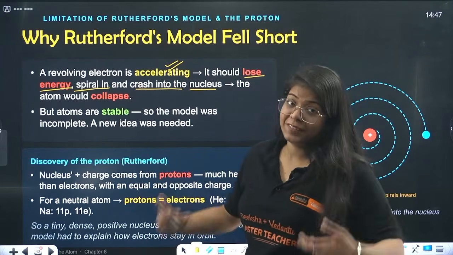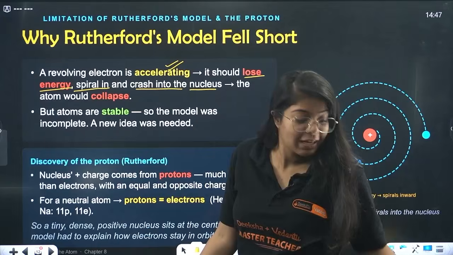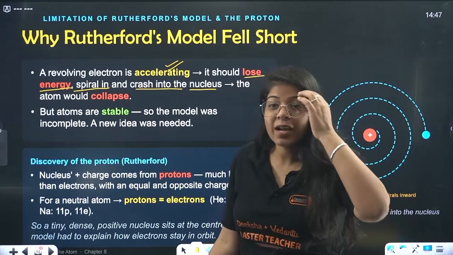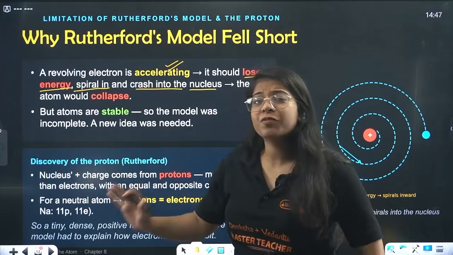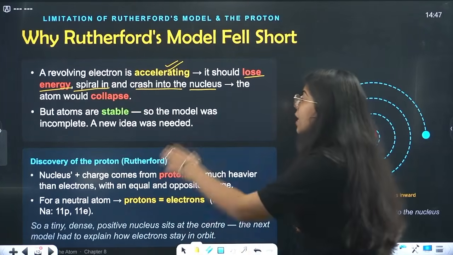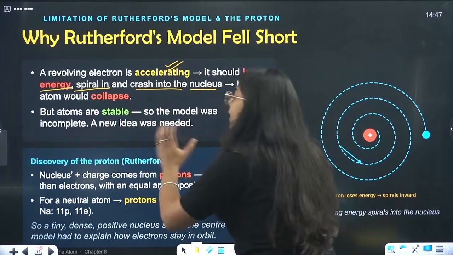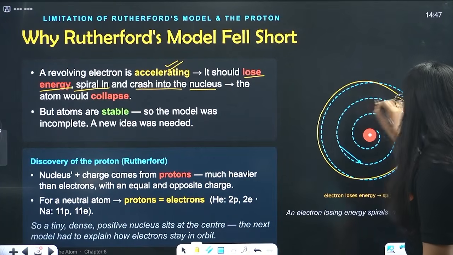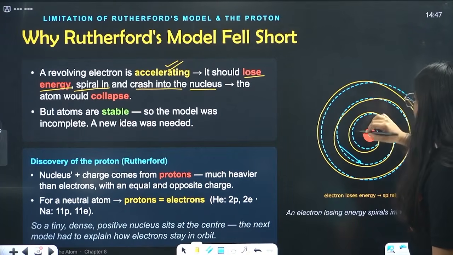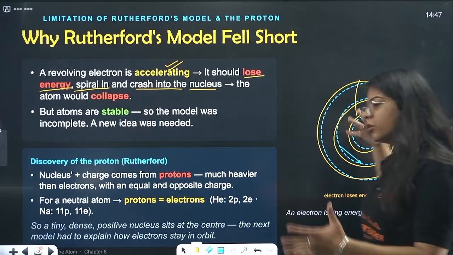But we know we exist, I exist, you exist. Atoms are stable, they are not collapsing. So what is happening? That's where they somehow failed to explain. So the model was incomplete. Then a new idea was needed. So this is your electron. It is revolving, and it should collapse. And the atom, boom, it should collapse.